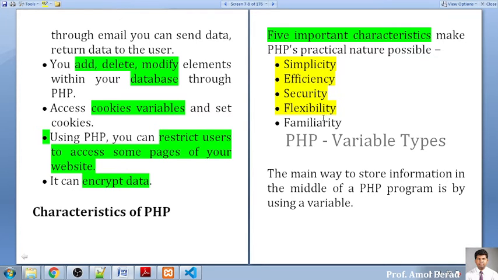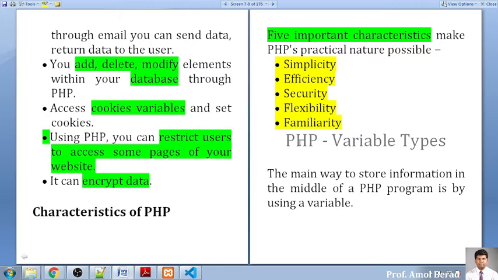So that is flexibility. And familiarity, I have already told you that it is very familiar nowadays. People are using it in a more efficient way nowadays. So these are the basic 5 characteristics of PHP. Is it clear to everybody? The 5 basic characteristics of PHP? Yes or no? Yes, sir.